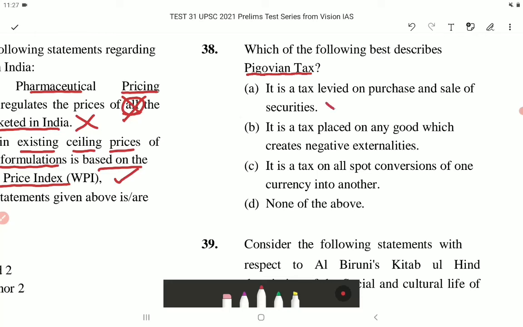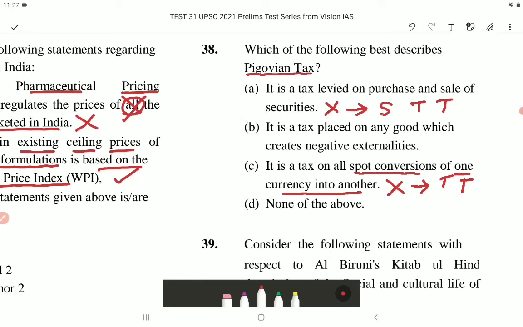This is not Pigovian tax, but this tax is known as securities transaction tax. Option C. It is a tax on all spot conversion of one currency into another. This is not Pigovian tax, but this tax is called as Tobin tax. Option D, none of the above.